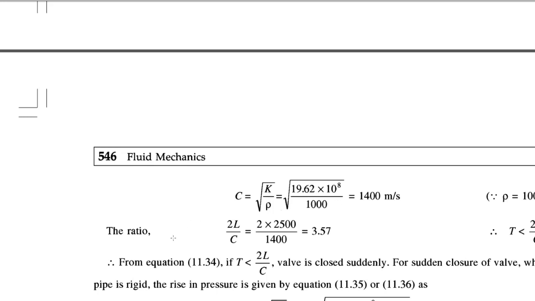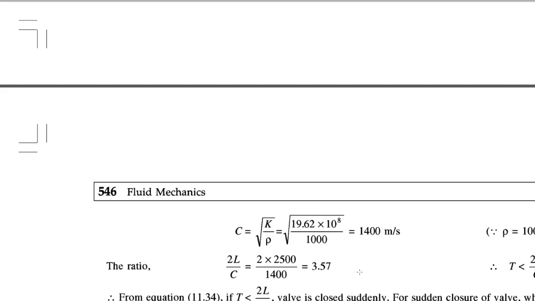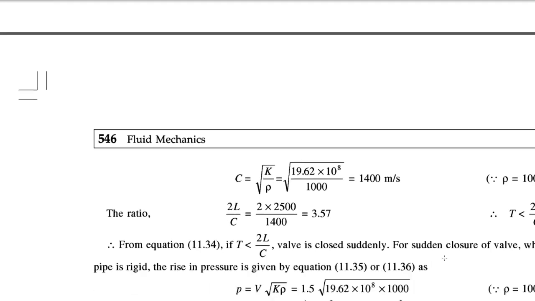Now we have to calculate the ratio 2L by C, that is by substituting those values we will get 3.57. So here T is 2 seconds and 2L by C is 3.5 seconds. So here T is less than 2L by C. Therefore the valve is closed suddenly. And for sudden closure of valve, we know that the rise of pressure is given by this formula, that is P is equal to V root K rho. By substituting these values, we will get the pressure in Newton per meter square. Convert it into Newton per centimeter square.